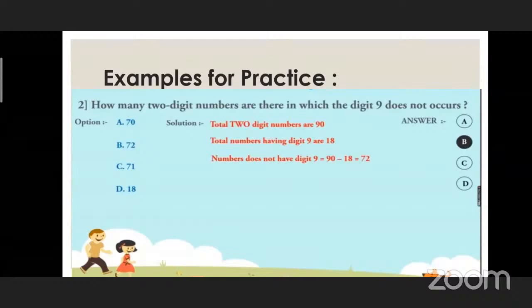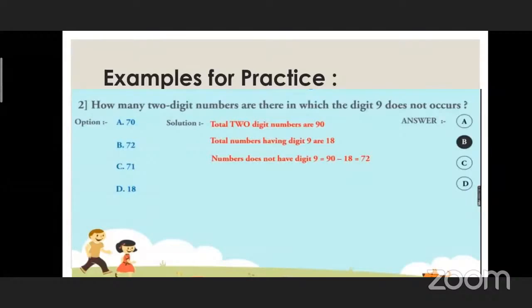But if there are only options, you have to find the answer from the options. There are 4 options given, and you have to find the correct answer and darken that circle. Yes. So how many two-digit numbers are there in which the digit 9 does not occur? So what do we have to find first? Total numbers. Two-digit numbers are 90, and total numbers having 9 are 18.